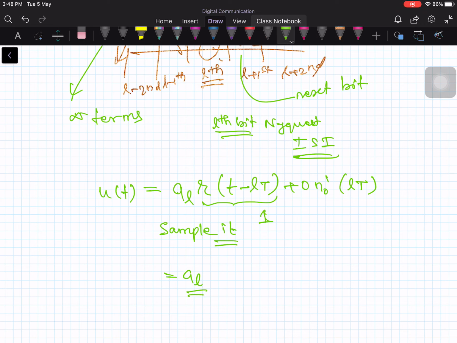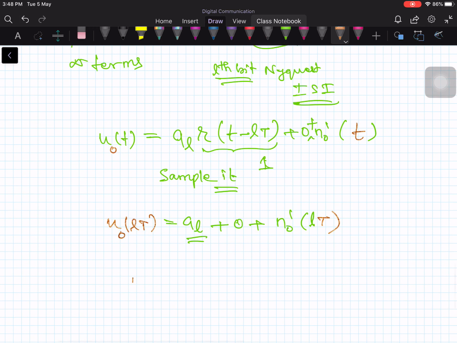Let us assume AL plus 0 plus N0 prime of LT. This is U of LT, U sub 0, the output of the first filter. Therefore, U sub 0 of LT is equal to AL plus noise, the output of the first matched filter.